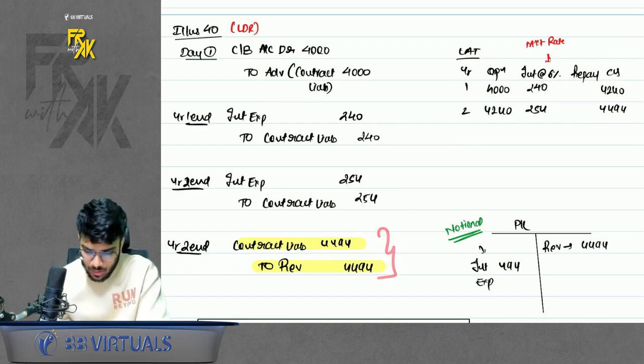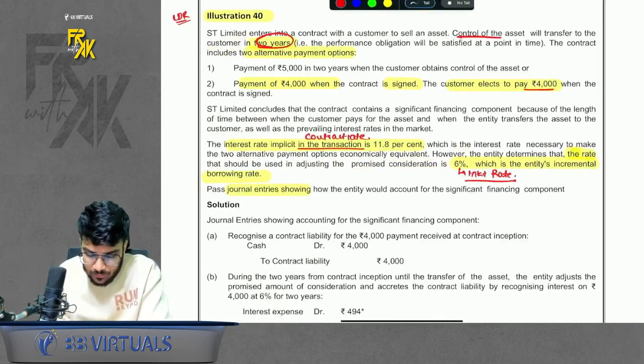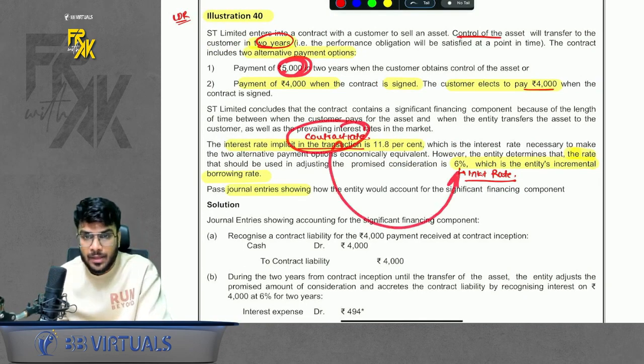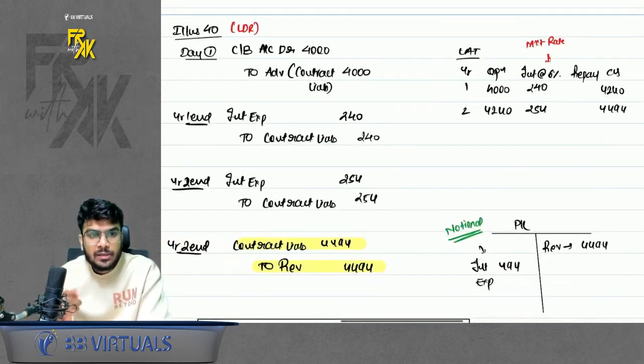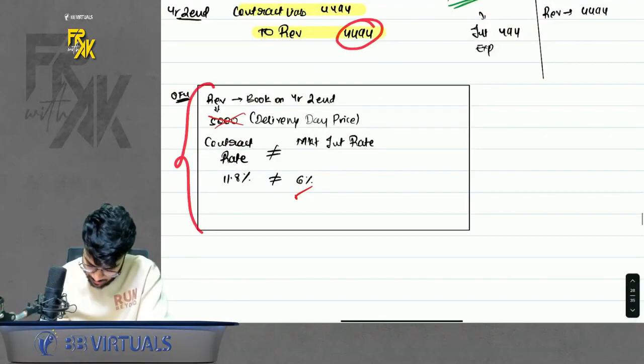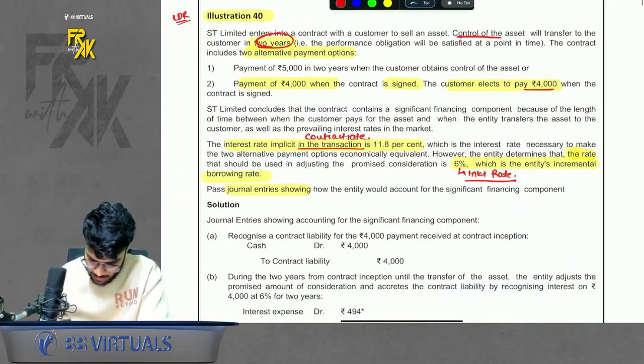Transfer that to revenue. Sir, but the revenue amount should be 5,000, no? It would have been 5,000 if the contract rate and market rate were the same. In this case, because they were different, the revenue won't equate to 5,000. It will stop at 4,494. Simple. Remember, I have given the reason also here. So this was illustration number 40.